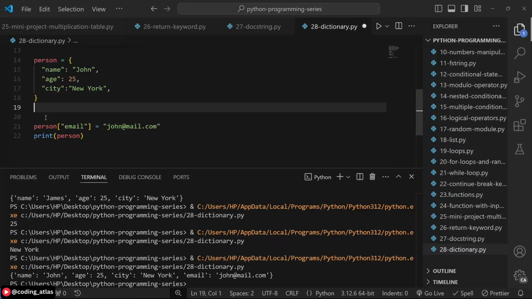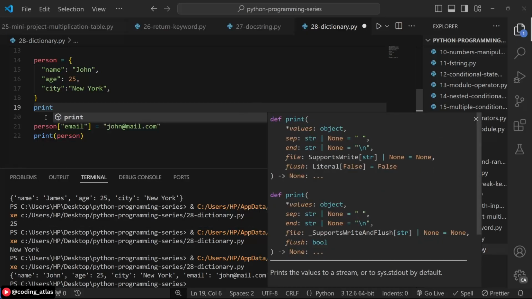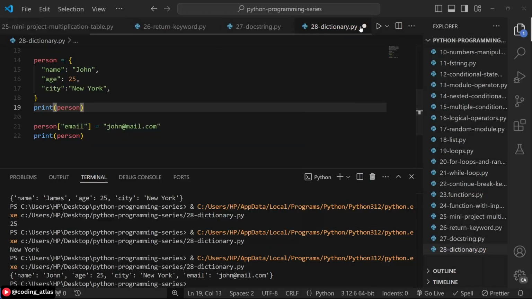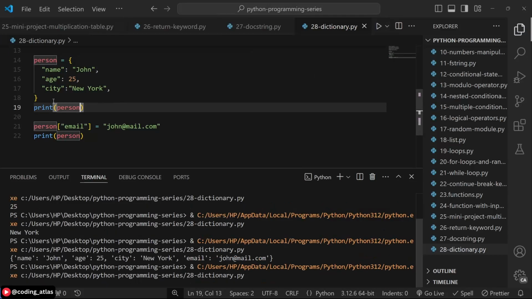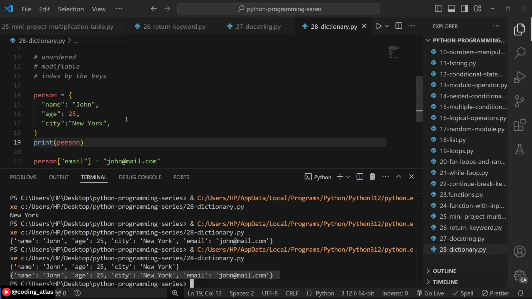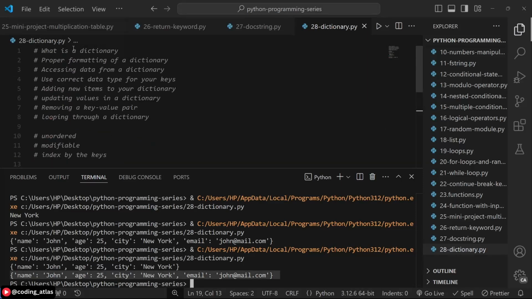If you print person immediately after defining the dictionary, you see that originally email does not exist on the dictionary. But at this line, the email value has been added to the dictionary. That's how you add new items to your dictionary.